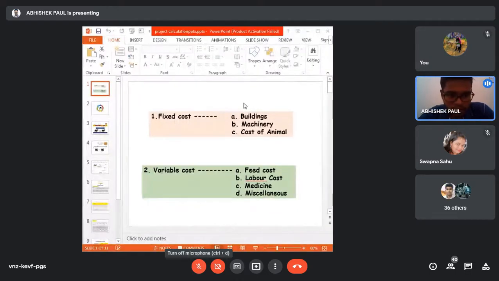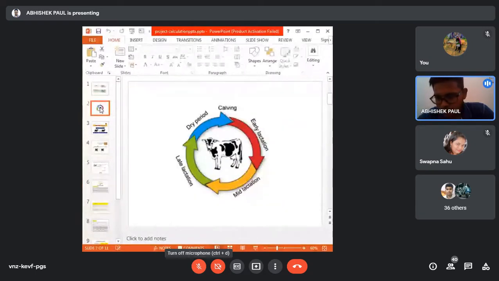So next, going to the life cycle of a cattle, or a cow, we can consider. Life cycle means, suppose today calving, then it will go to the lactation phase. This lactation is divided into, what is the standard lactation days? It is 305 days for dairy cattle. This 300 days is again divided into three phases.